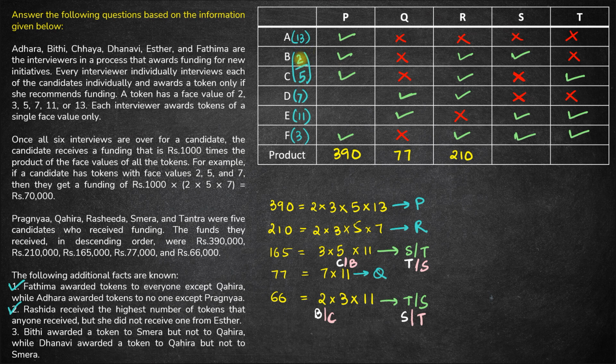P will receive a token from both these people, hence P will not receive tokens 7 and 11, that is P will not receive tokens from D and E. Okay, so this is the table that we have, and here S can either get 66, in that case T will get a total of 165 product, or if S gets a product of 165, then T will get a product of 66 here. Fine.